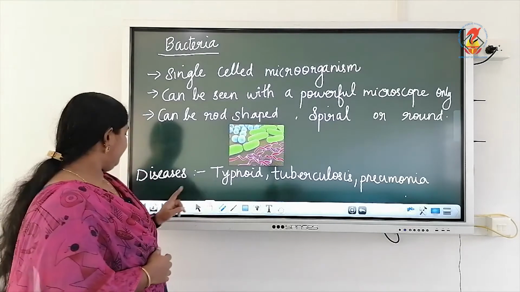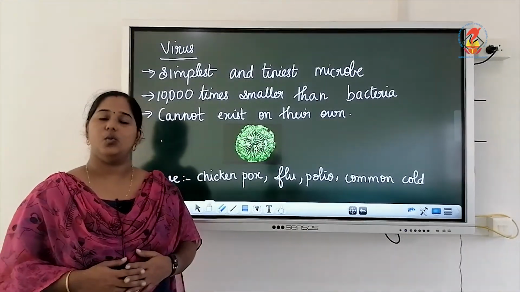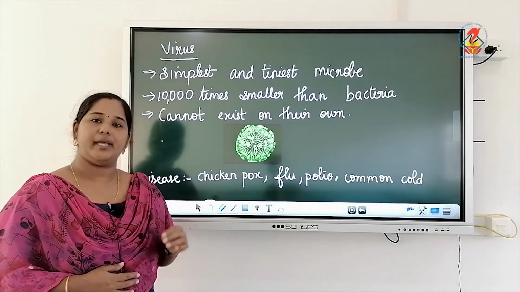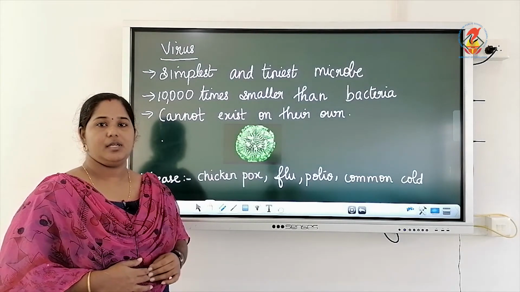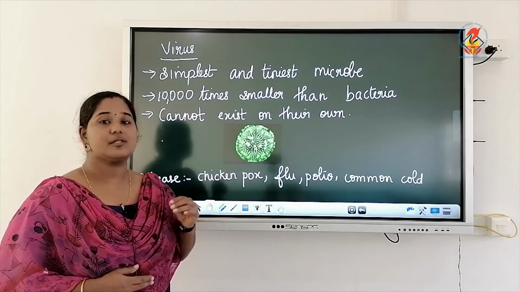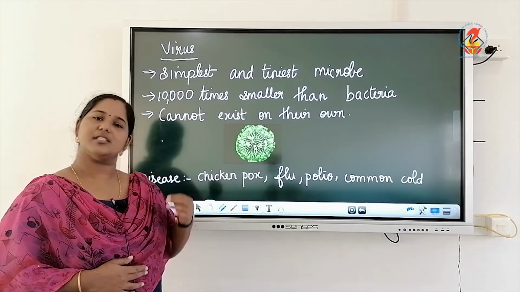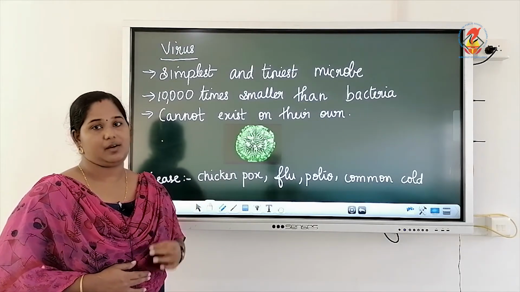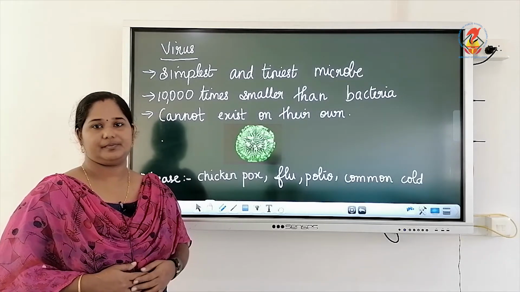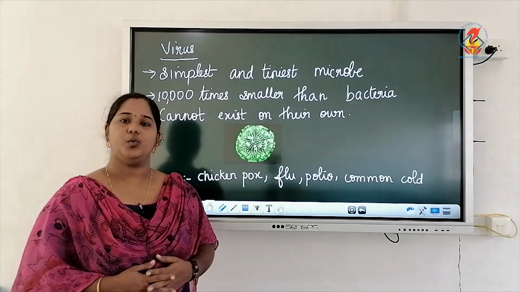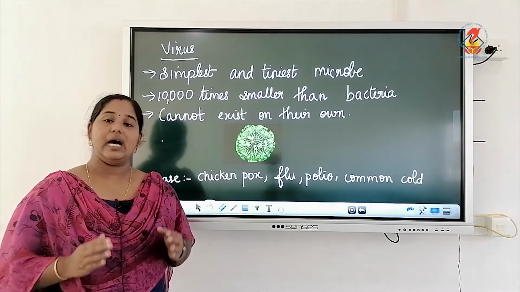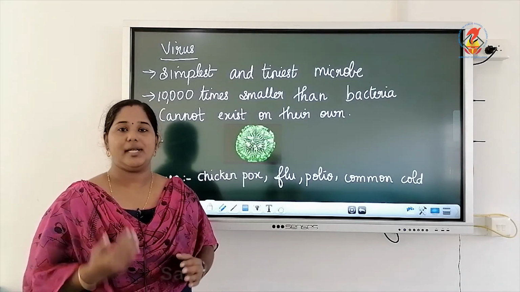The second type of microbe or germ is virus. Virus is the simplest and tiniest microbe or germ, but it can be about 10,000 times smaller than bacteria. That means it is a very small microbe. But even though it is small, it can be very dangerous. There is a specialty about virus. It cannot exist on its own. It needs a plant or animal cell to multiply.